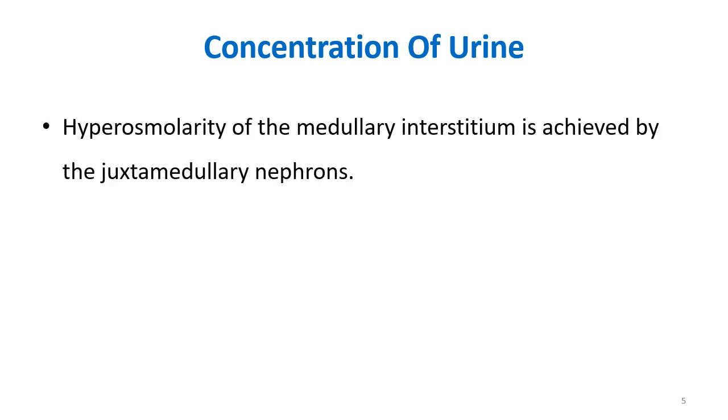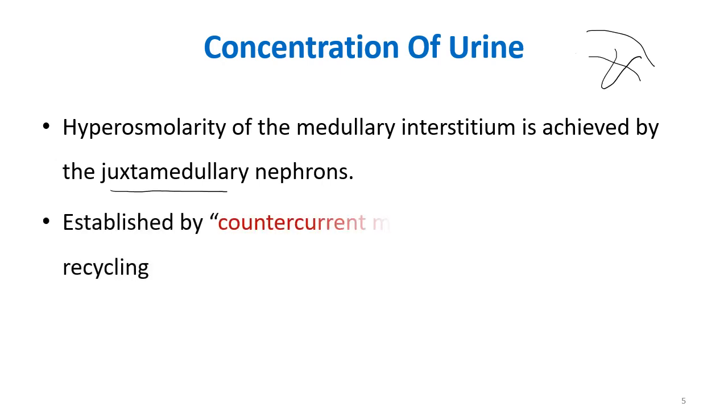So how is this high concentration of the renal medullary interstitium obtained? That is achieved by the juxtamedullary nephrons. We know the cortical nephrons and the juxtamedullary nephrons. Juxtamedullary nephrons have a long loop of Henle, and these are responsible for concentration of urine.